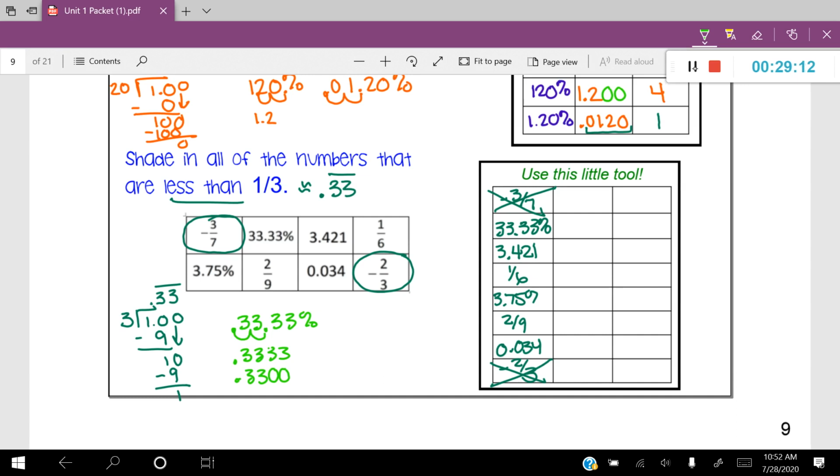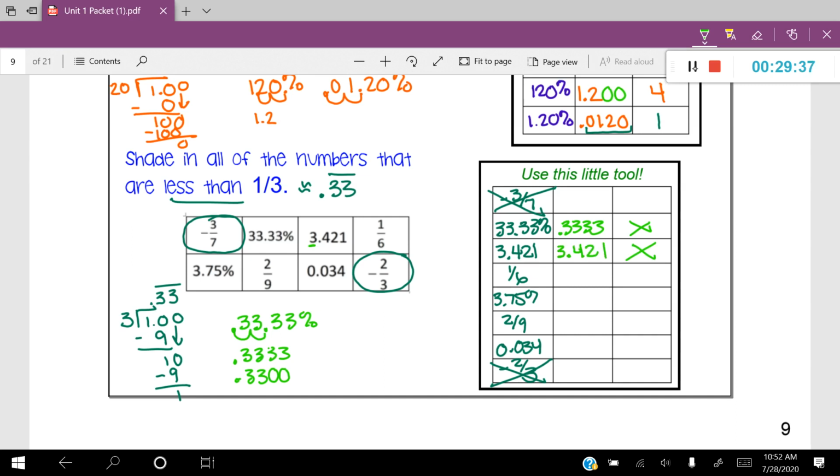So I'll write that up in here just so we know it. 0.3333, but that's not going to be an option here. What about 3.421? Well, that one's definitely going to be greater than, right? Because it has that whole number. So we're not going to circle that one either. And we already knew that one was in decimal form.